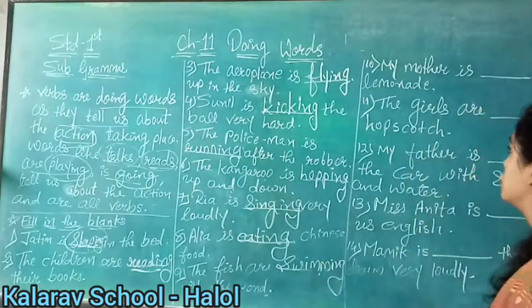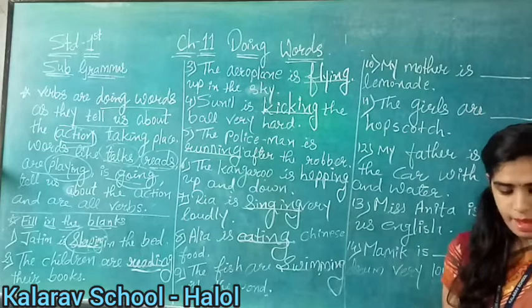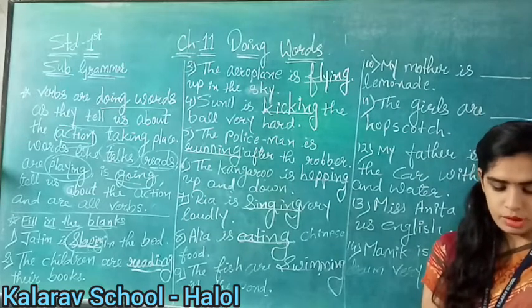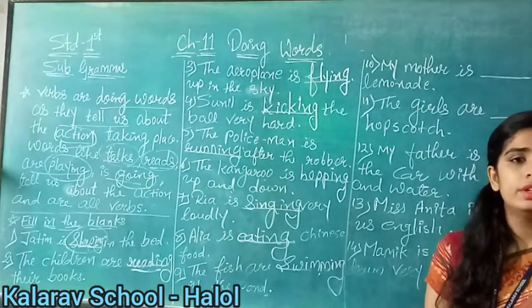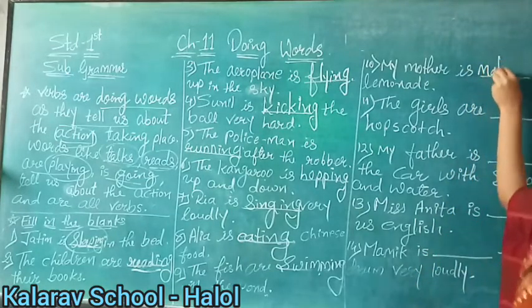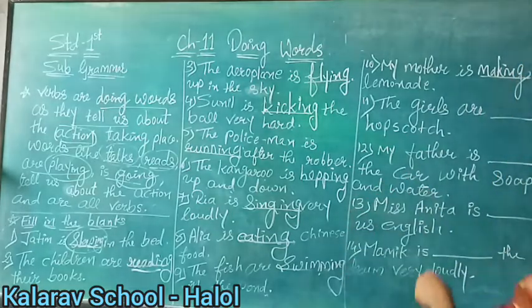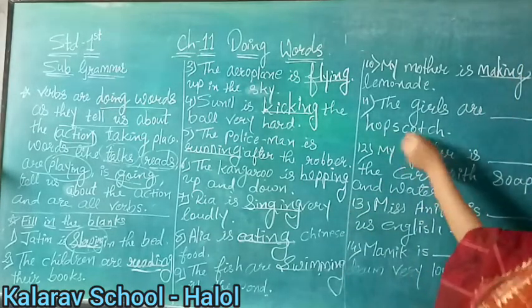Now see on the tenth number, my mother is blank lemonade. What is your mother doing? Cooking or making? She is making lemonade, right? So what will we write here? Making.